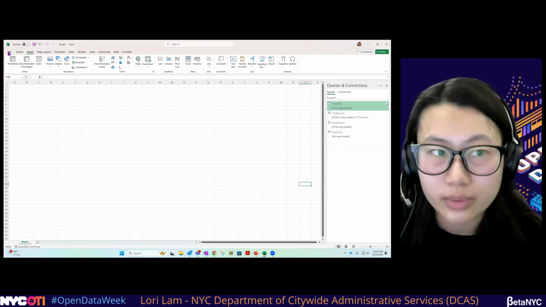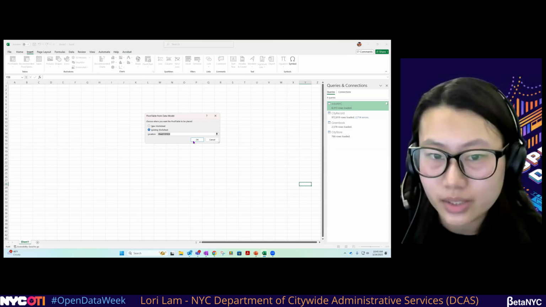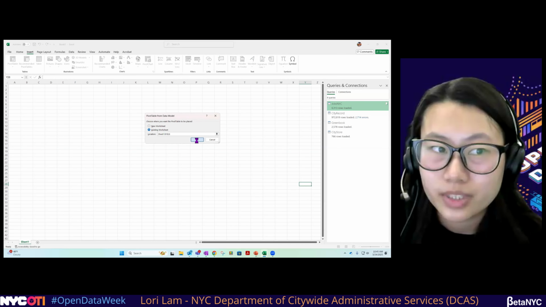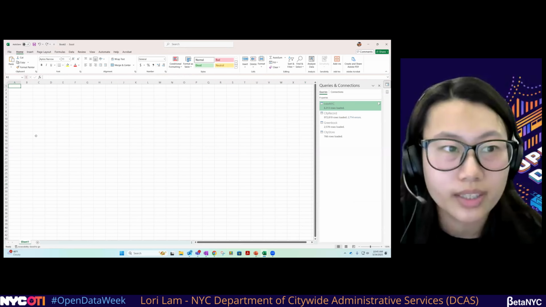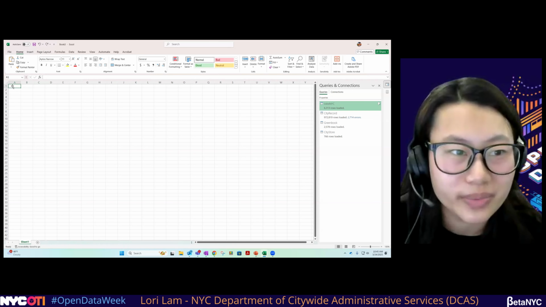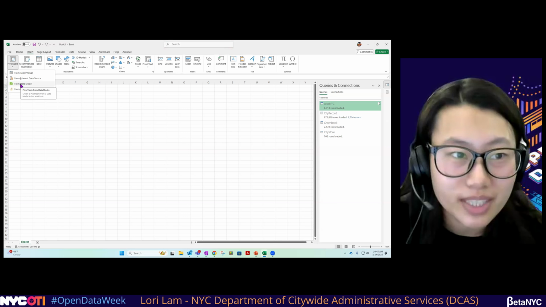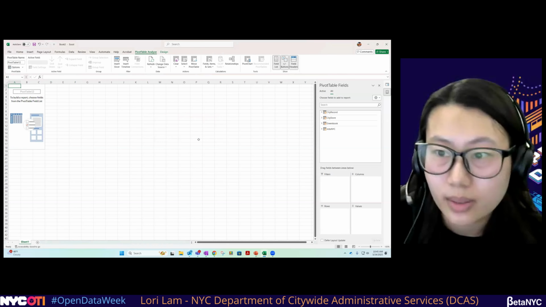So we go to insert pivot table, click this chevron down, and from data model. And we can click OK, the existing worksheet is fine. Oh, actually, we want to make sure that we have highlighted A1 or a cell that we can see. Once again, pivot table from data model, an existing worksheet, press OK.